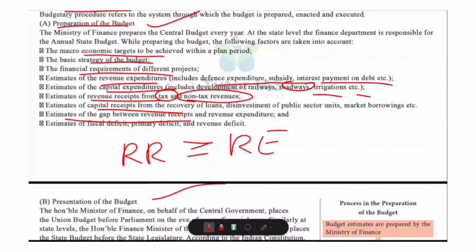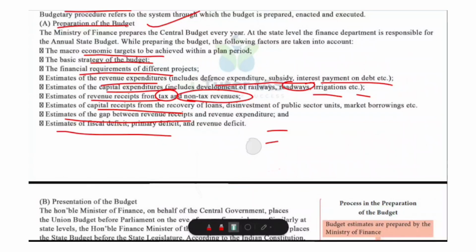Okay, so the government checks whether revenue receipts is greater than or equal to revenue expenditure, or less than revenue expenditure. Then estimating deficit. Finally, the government calculates fiscal deficit, primary deficit, and revenue deficit. Okay, tell me what is called fiscal deficit. What is meant by fiscal deficit? Fiscal deficit means total expenditure minus total receipts, excluding borrowing. Remember that, excluding borrowing.